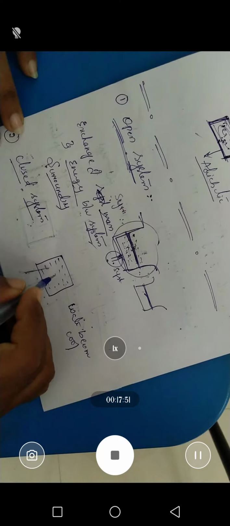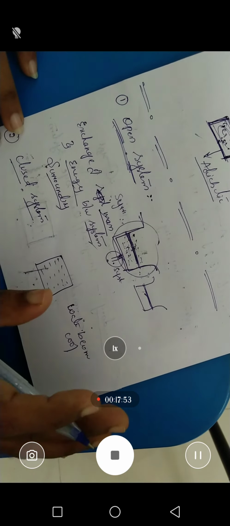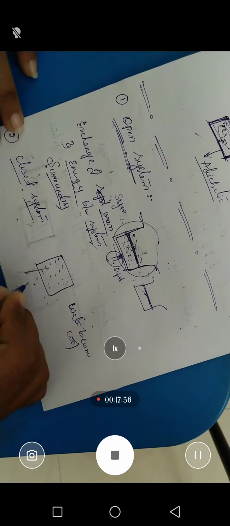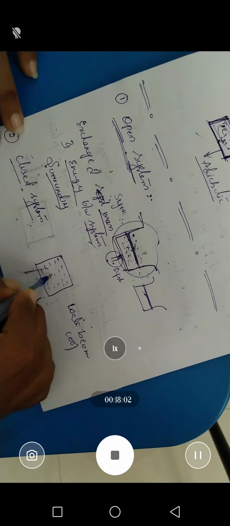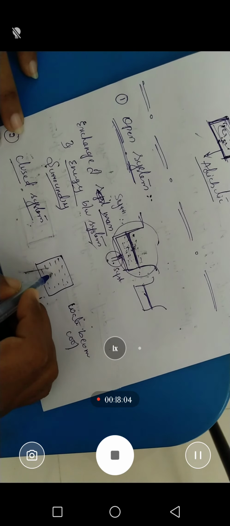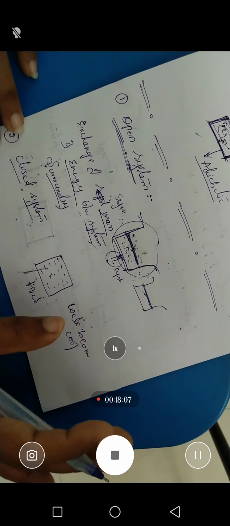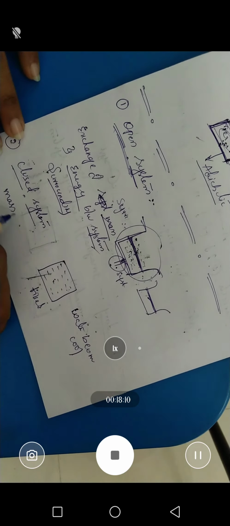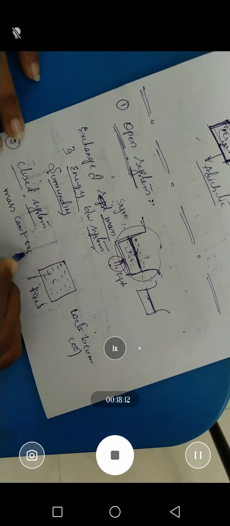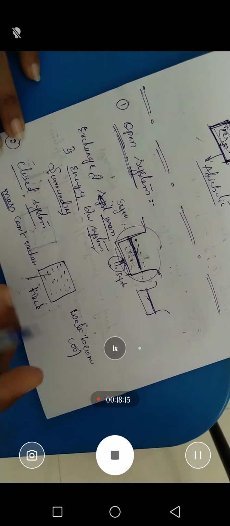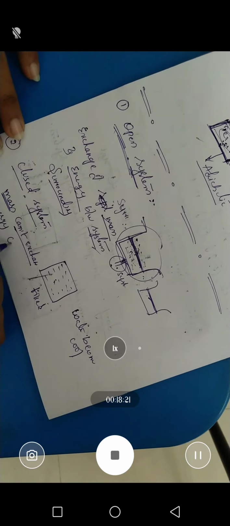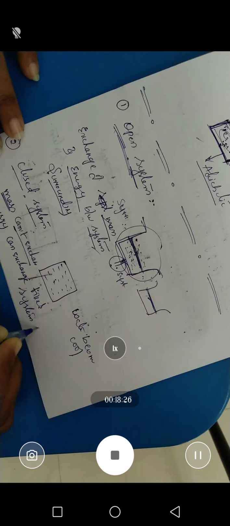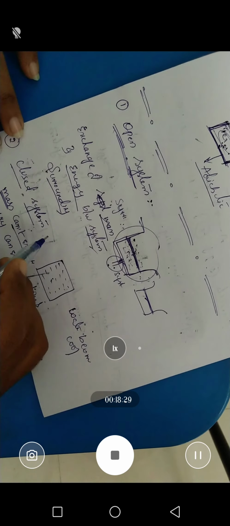But the level of the water is not changing after some time. Even after some time, if you observe, the level of the water is fixed, but the temperature of the water is changing. First of all, water is in hot condition, but after some time the water has become cooled. That means we can say that mass cannot exchange. Mass is nothing but here the amount of water. Okay, mass cannot exchange, but energy can exchange between system and surrounding. So this type of system is called as closed system.